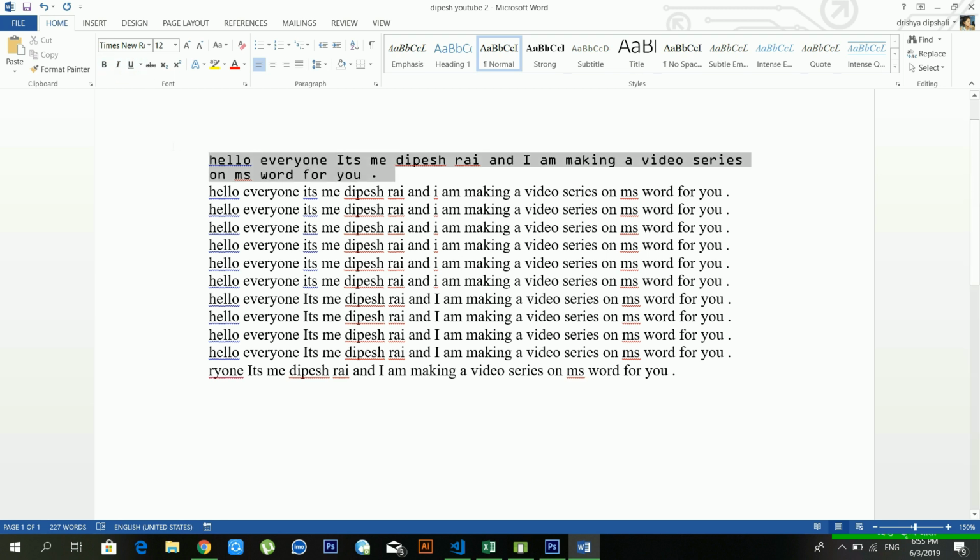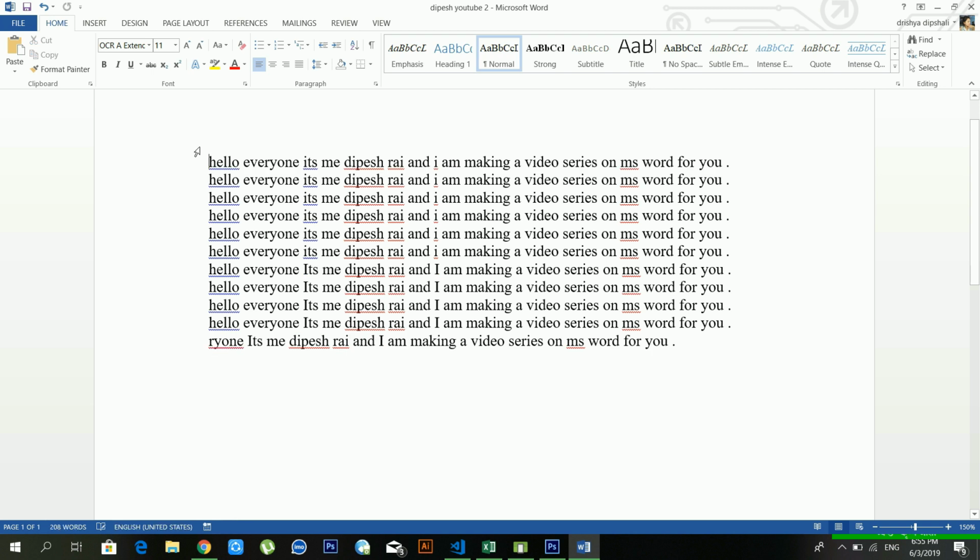These are some of the most popular styles ever on this planet. If you want to make your text bold, you just have to select it and click B, or you can directly press Ctrl plus B also. Another option is italic. If you want to make your letters italic, then you have to click I. Now it's done. You can see our text has changed into italic. It's giving us a unique style.